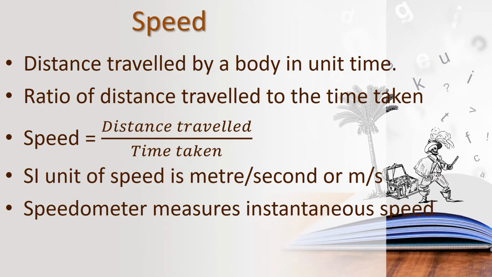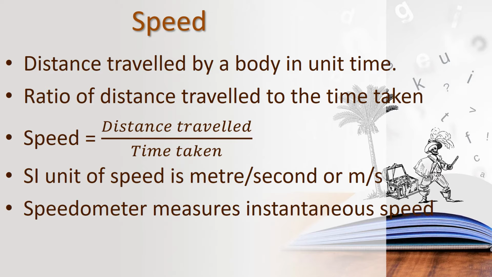The speedometer measures instantaneous speed. If the car is moving at 30 kilometers per hour, it will show 30 kilometers. If the car is moving at 100 kilometers per hour, it will show 100. That is called instantaneous speed. It shows at that time at what speed the car is moving.